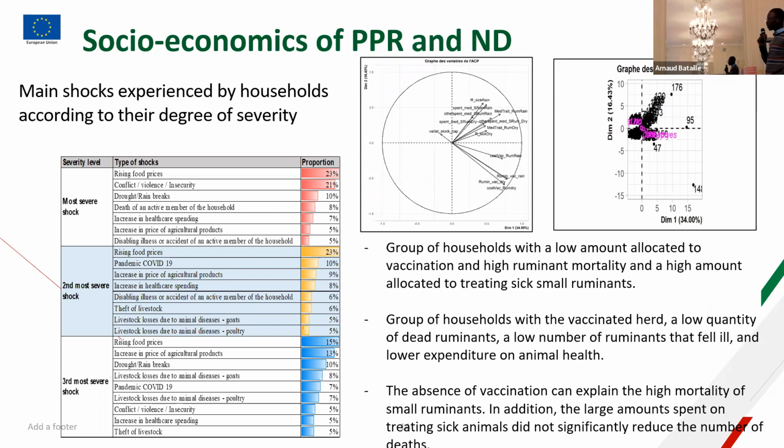The absence of vaccination can explain the high mortality of small ruminants. In addition, the large amounts spent on treating sick animals did not significantly reduce the number of deaths. That is the conclusion that we can draw according to the correlation circle of the variables of vaccination. Thanks.